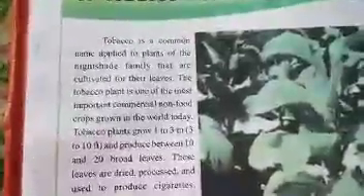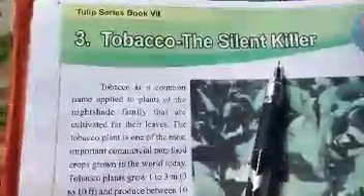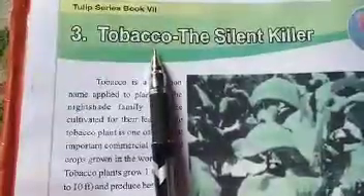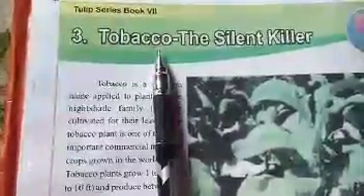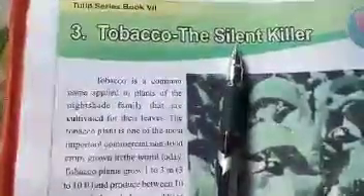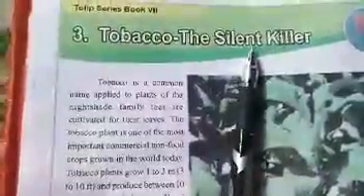Now let's work with the text to know about the words, their meaning, and their grammatical position. The title of this lesson is Tobacco, the Silent Killer. It shows the quality of the tobacco. Quality may be bad or it may be good. So the quality of the tobacco is, it is a silent killer. Killer, one who kills, it is actually a noun, and silent qualifies killer. What kind of killer is it?